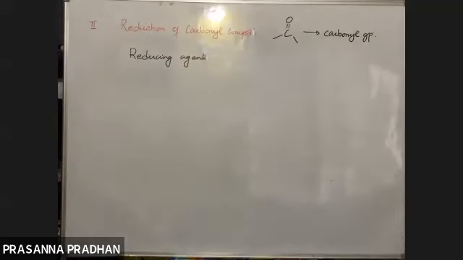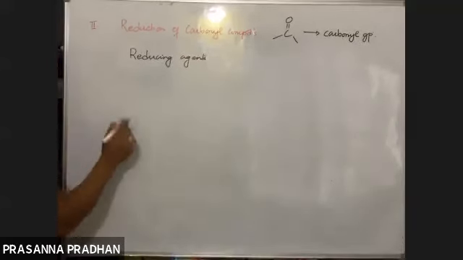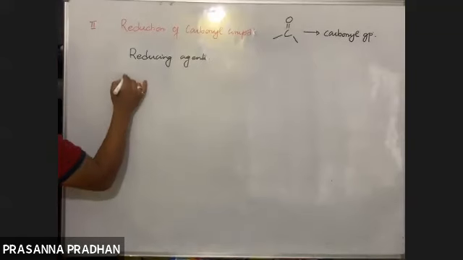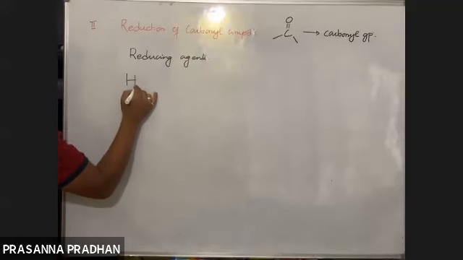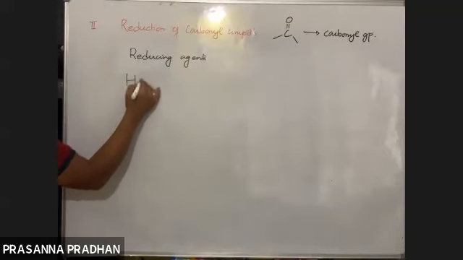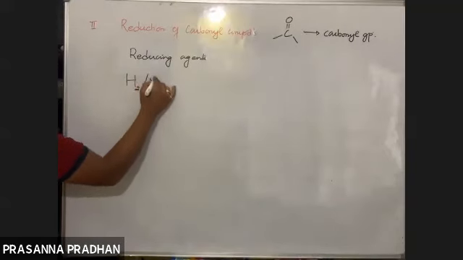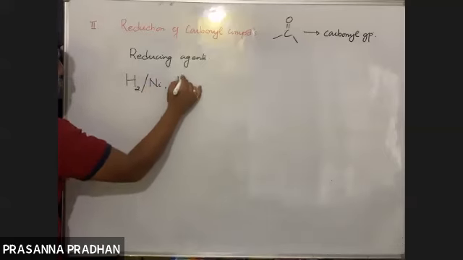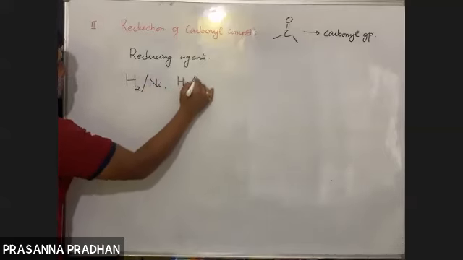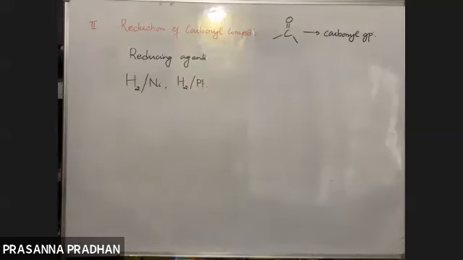What are the common reducing agents? Reducing agents which we will be using are catalytic reduction: hydrogen in the presence of a catalyst such as nickel, or hydrogen in the presence of a catalyst such as platinum or palladium. Fine, these are reducing agents.